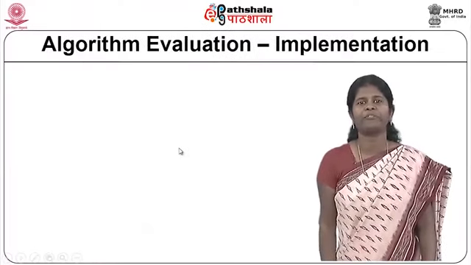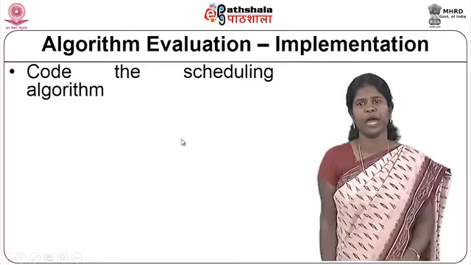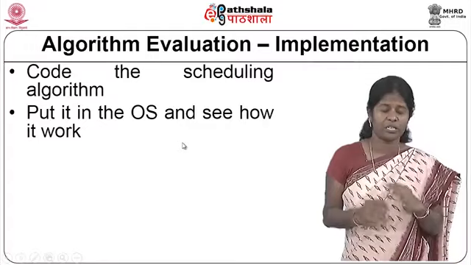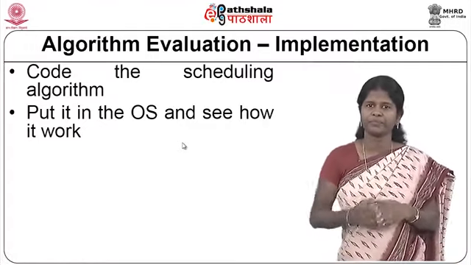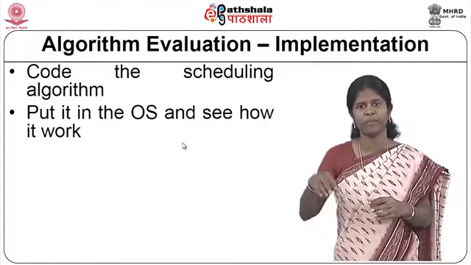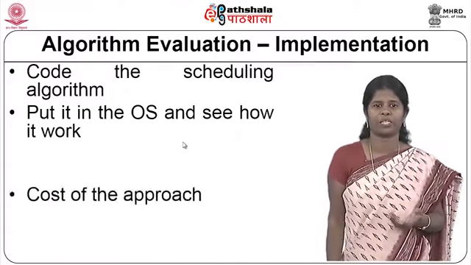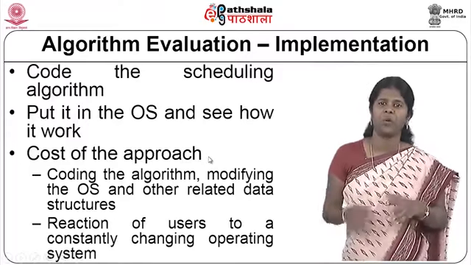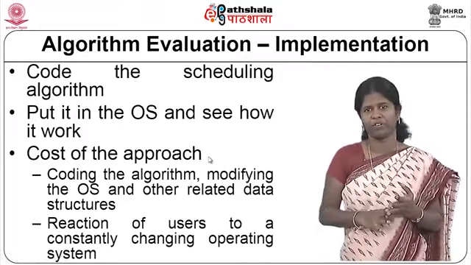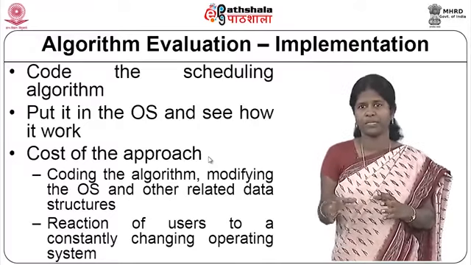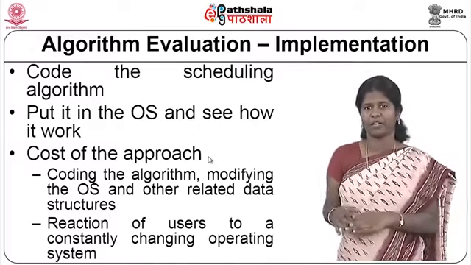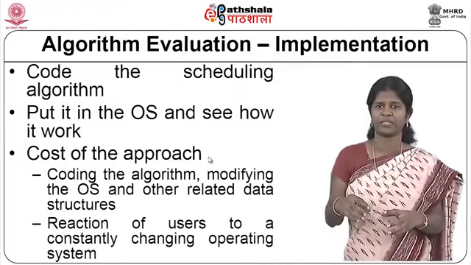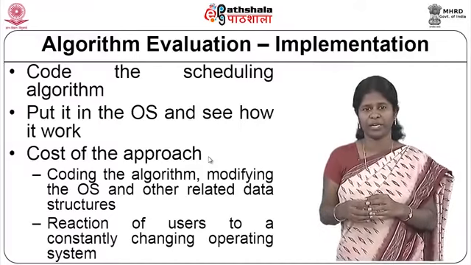And the next way of evaluating algorithms is to do the actual implementation. So, what should be done? The scheduling algorithm should be coded, and you put the actual scheduling algorithm into the operating system and see how it is working. But the problem is the cost of the approach: coding the algorithm takes some amount of time, you need to modify the OS to incorporate this particular algorithm, and you also have to modify the other data structures in the operating system to incorporate this CPU scheduling algorithm.